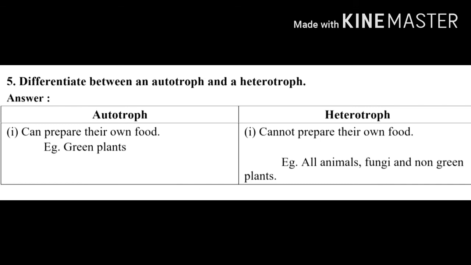Fifth one. Differentiate between an autotroph and a heterotroph. Answer. Divide the column into 2 and write the heading autotroph, heterotroph. Autotroph can prepare their own food. Example, green plants. Heterotroph cannot prepare their own food. Example, all animals, fungi and non-green plants.